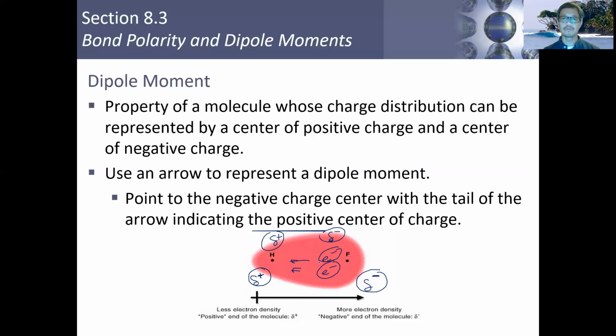Any bond that has a dipole moment has a charge separation, so make sure you keep that in mind. We represent this dipole moment with this arrow here, representing the direction in which the electrons will flow, and therefore this arrow represents that we have a dipole moment that is moving towards the fluorine side of that bond. All right.